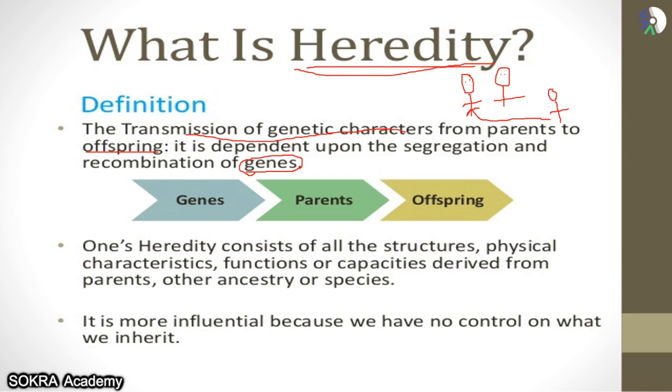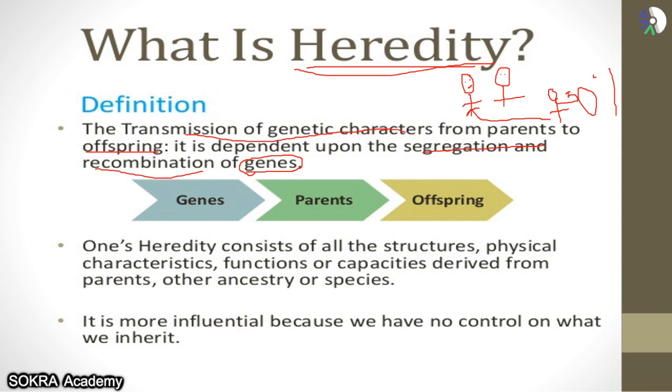Suppose your mother does not have diabetes in her family, but your father has diabetes in his family. Now, what are the chances of you getting diabetes? It is 50%. There's a 50% chance that you might get diabetes. That is the meaning of segregation and recombination of genes. That means either you get the diabetes or you don't.